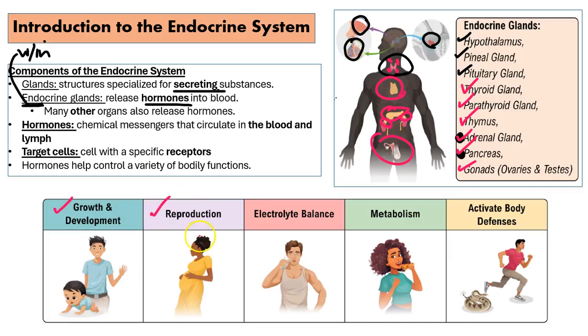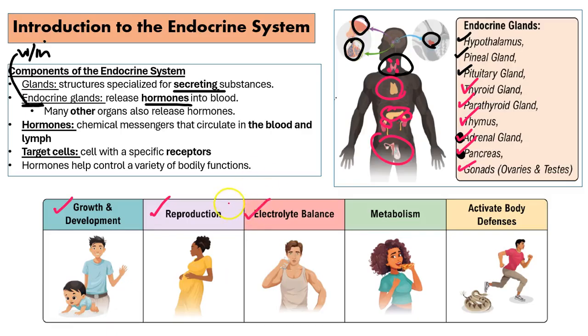Next, we see that there's a lot of hormones involved in reproduction. So we see a woman that's pregnant here. And during pregnancy, there's a lot of hormonal changes, right? And it's going to be a lot of your gametes that are regulating this, especially when it comes to becoming pregnant. Again, what we'll see in the reproductive system as we go along, or the female reproductive system specifically.